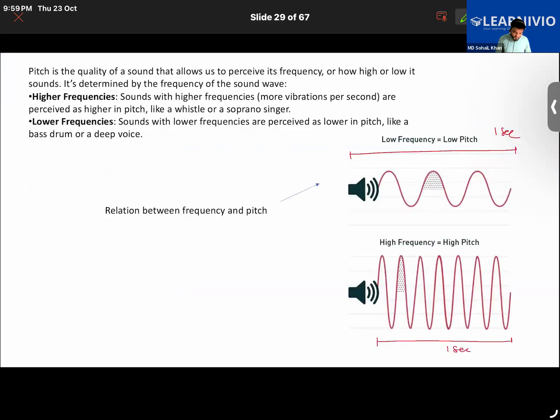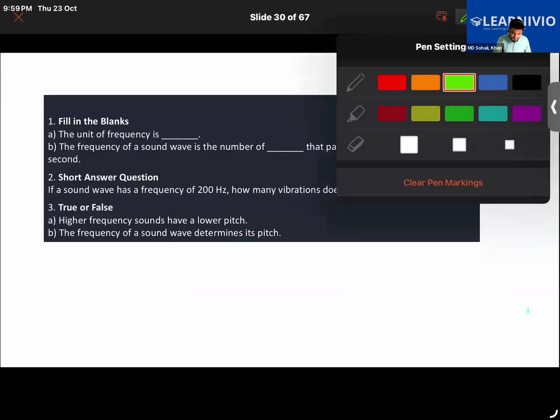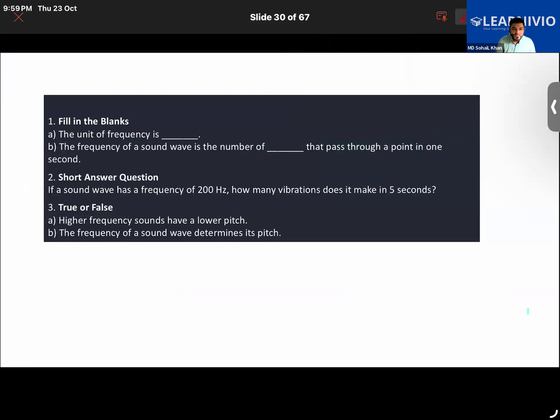Okay. Answer some questions related to frequency also. The unit of frequency is hertz. The frequency of a sound wave is the number of dash that passes through a point in 1 second. Vibrations.